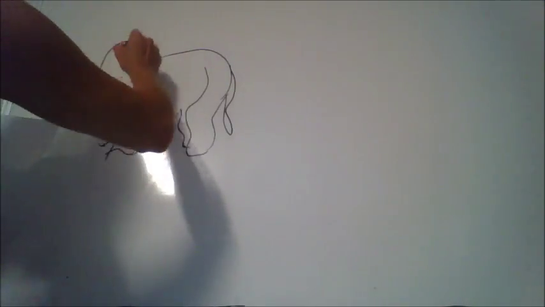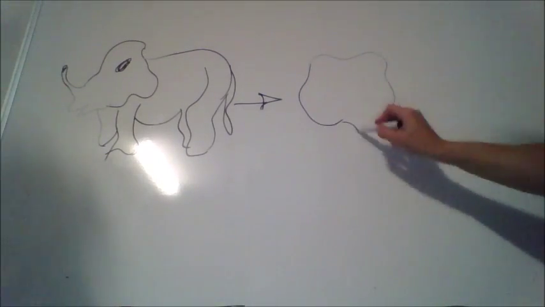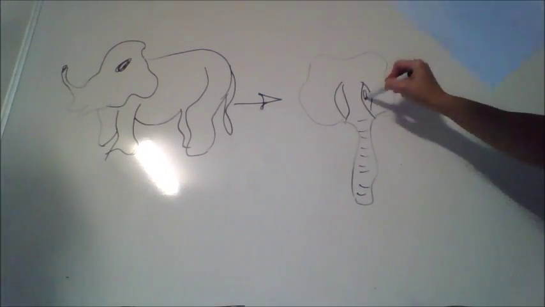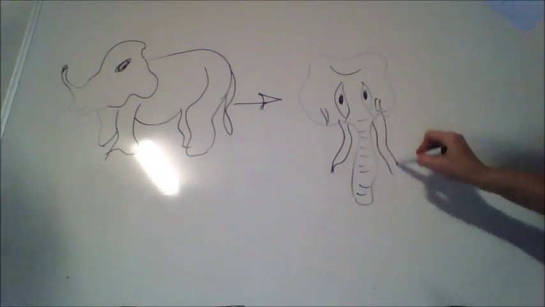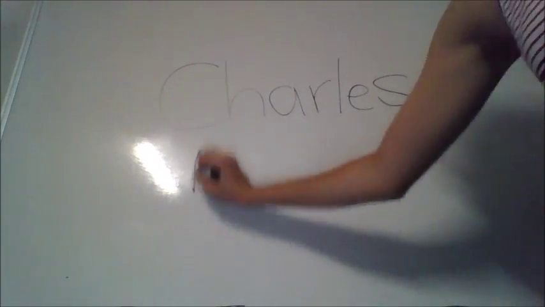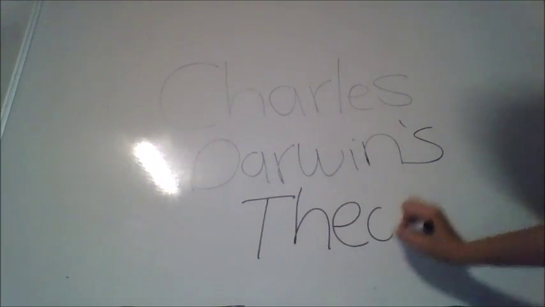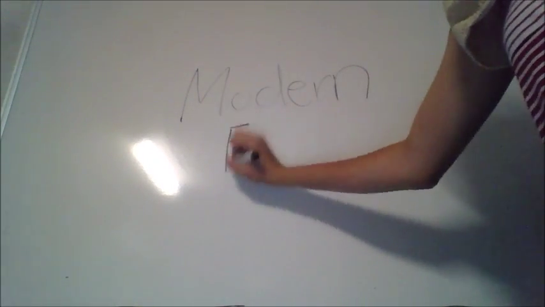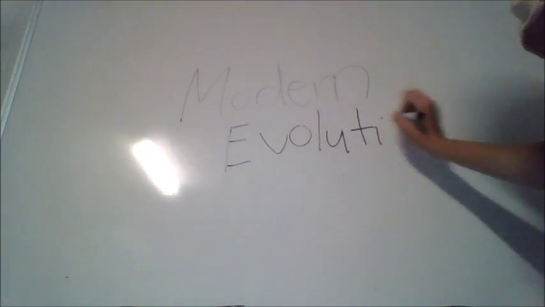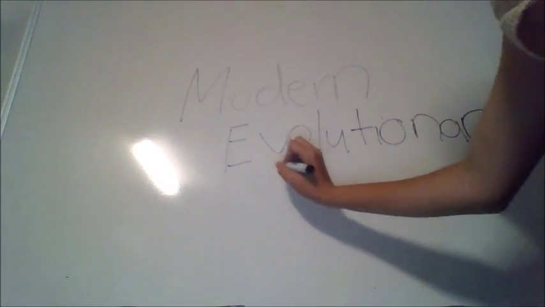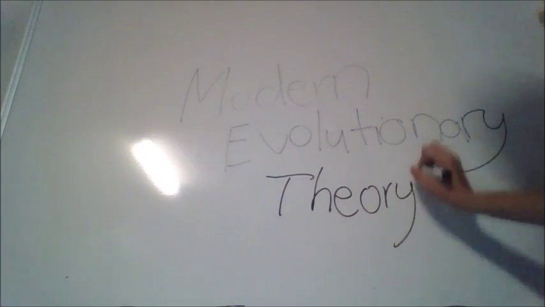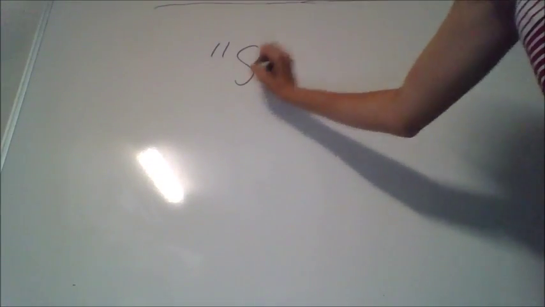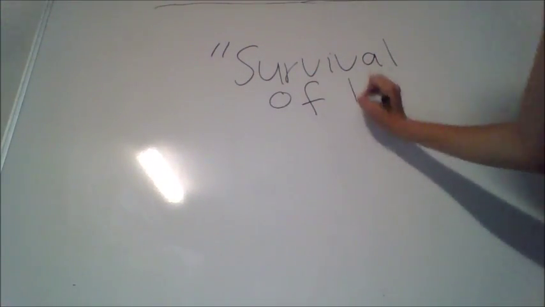This, however, is incorrect, and Charles Darwin's theory was correct. Charles Darwin believed that all living creatures are somehow linked and are our ancestors. He believed that all living creatures have evolved over time to better suit the environment, to become what they are today. His theory is known as modern evolutionary synthesis. This theory is sometimes considered as the survival of the fittest.